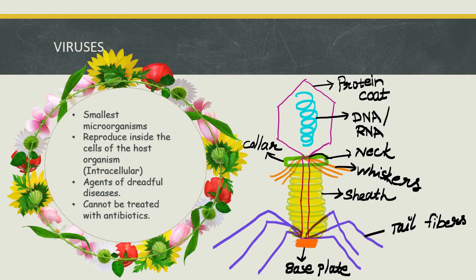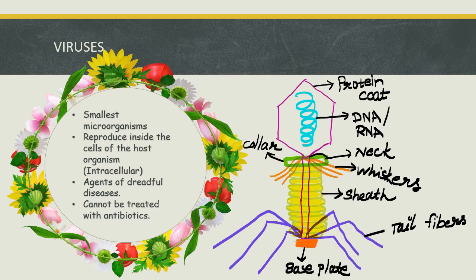Our immune system is not able to recognize it as a foreign particle immediately, so the symptoms appear very late. Before that time, it will be causing all the harmful effects on the host. It cannot be treated with antibiotics as it is an intracellular parasite.